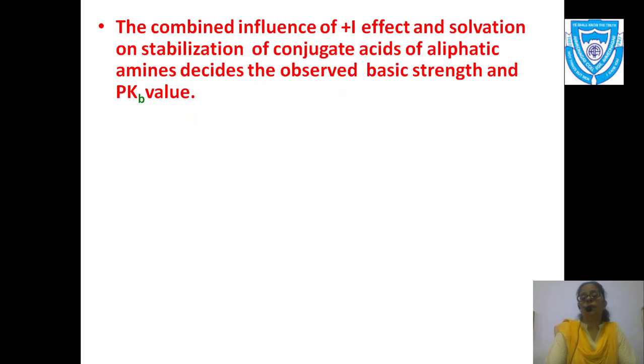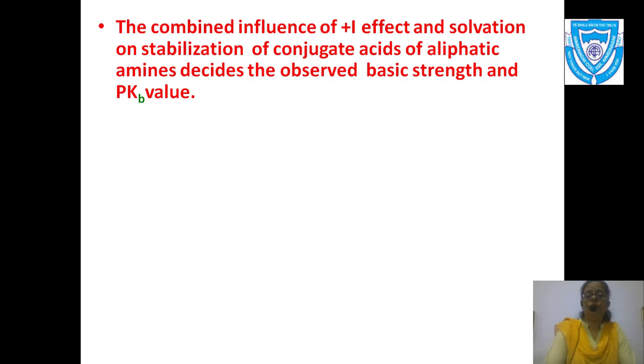Now let us conclude something. You have seen the plus I effect, and you have also seen solvation. Combining these 2 things, the plus I effect and solvation, on the stabilization of conjugate acids of aliphatic amines in general decides the observed basic strength and pKb values.